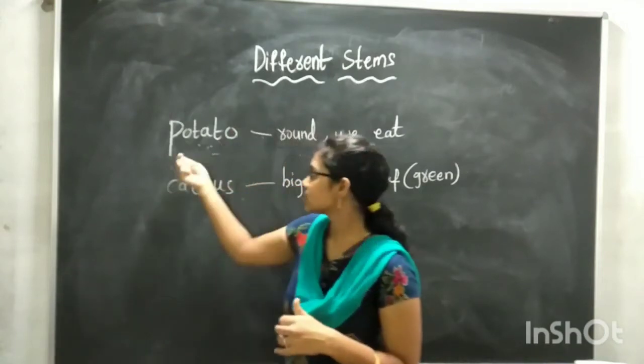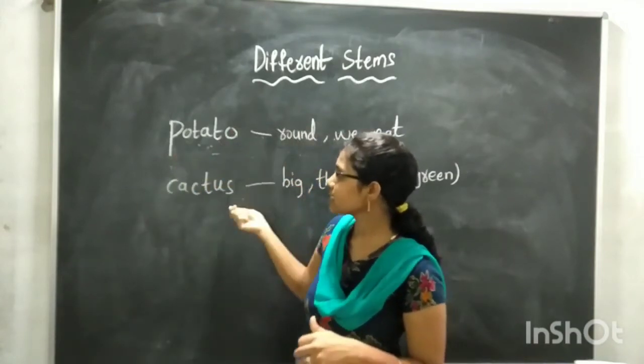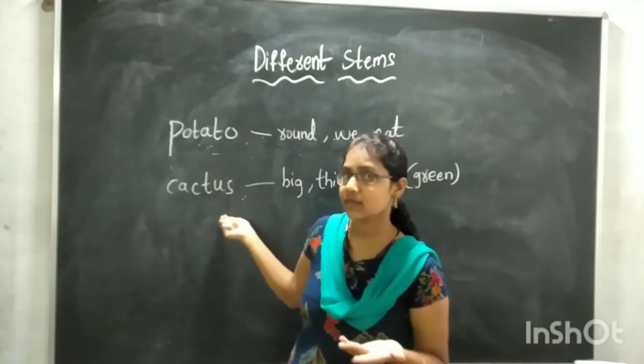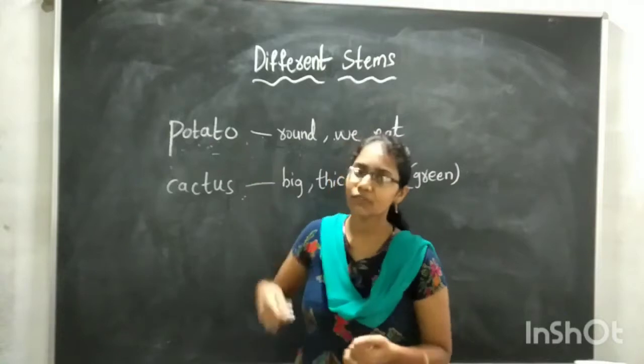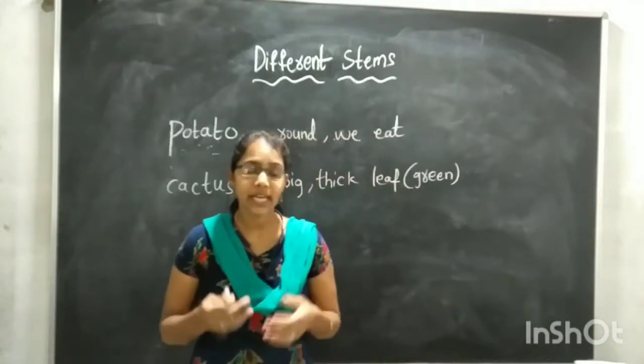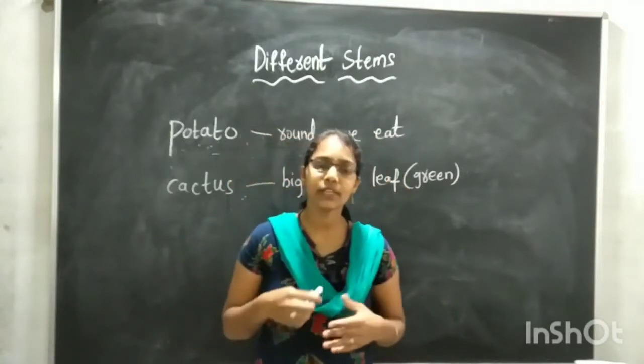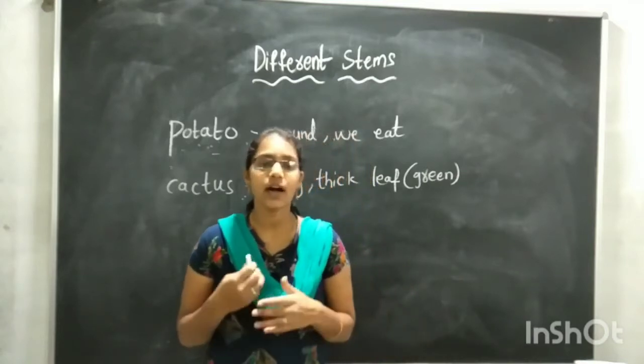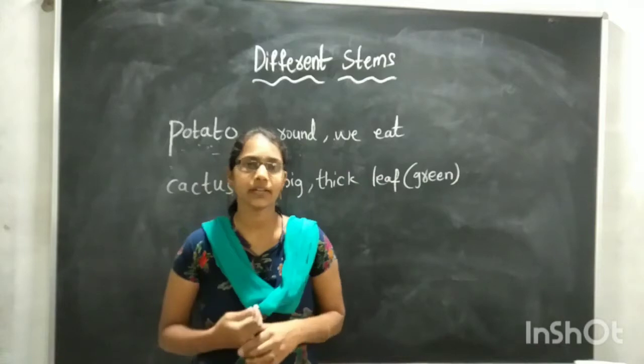So today, why are these stems different from other stems? For example, if you take potato, the stems do different things for plants, so they need to be different.